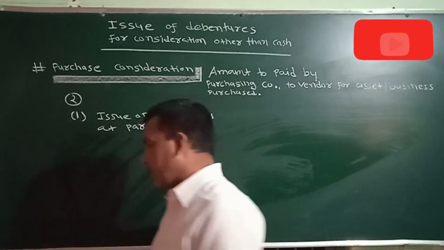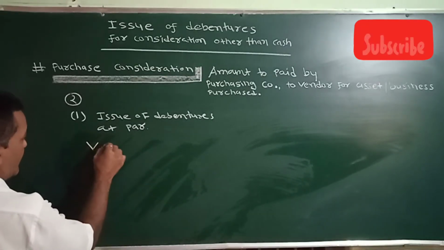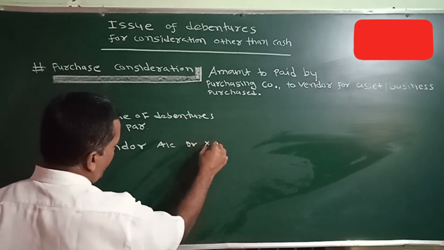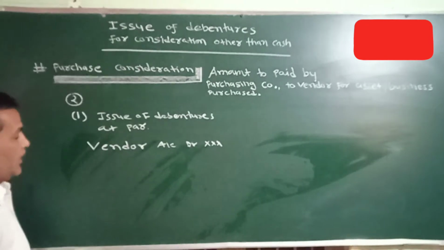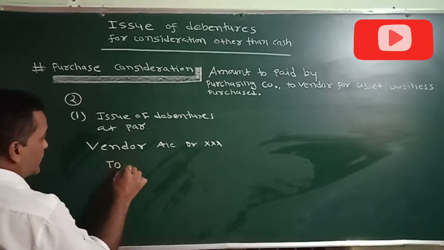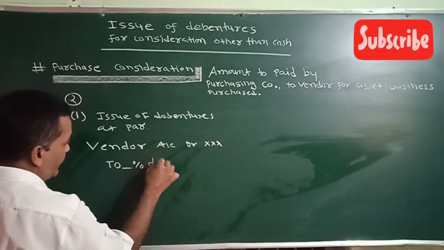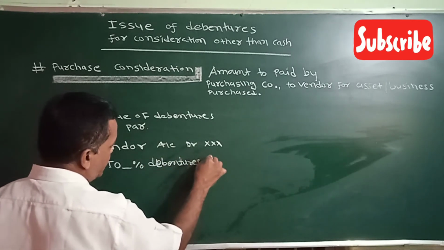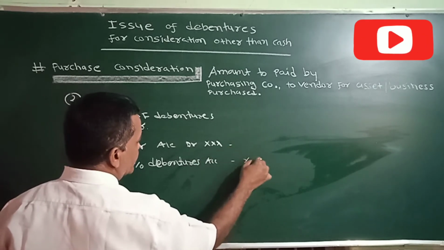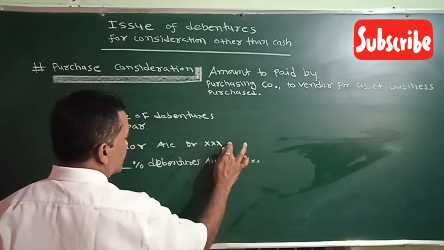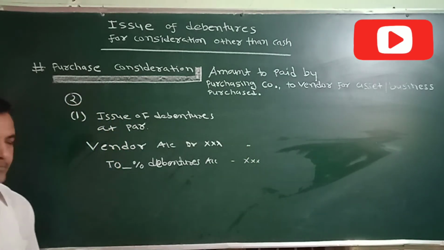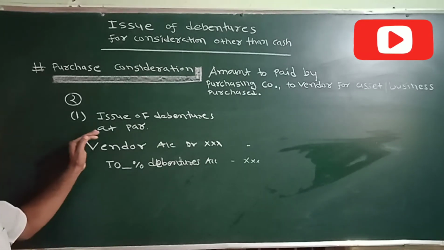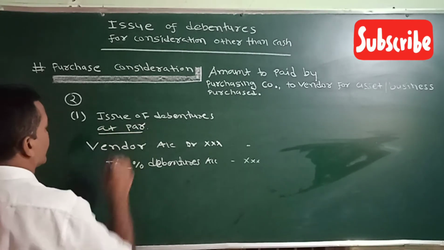In that case, you will debit the vendor account, the receiver, with the amount of purchase consideration, to so and so percentage debentures account. This will be your entry. Vendor account debit to debentures, if debentures are issued at par.